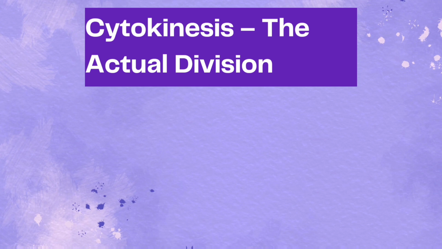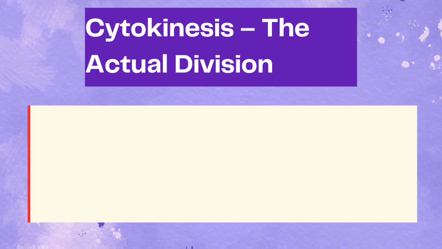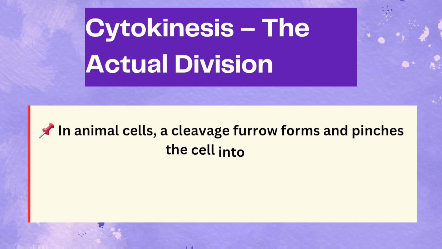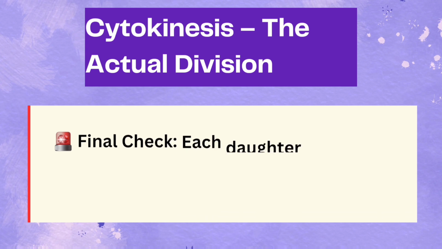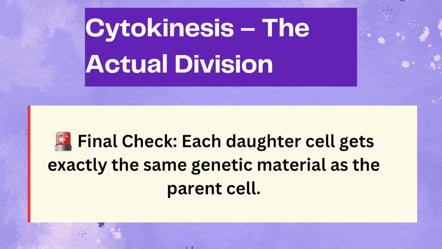Cytokinesis, the actual division. This is the final step, where the cytoplasm divides to form 2 identical daughter cells. In animal cells, a cleavage furrow forms and pinches the cell into 2. In plant cells, a cell plate forms due to the rigid cell wall. Final check. Each daughter cell gets exactly the same genetic material as the parent cell.